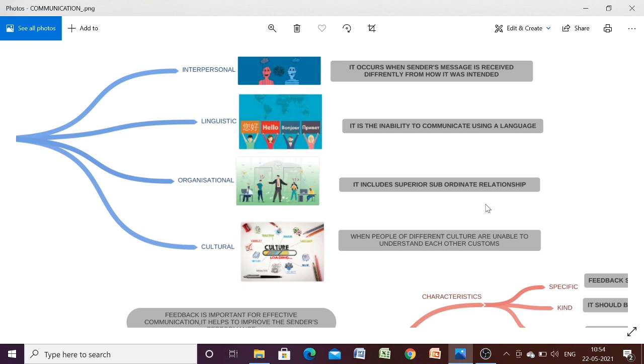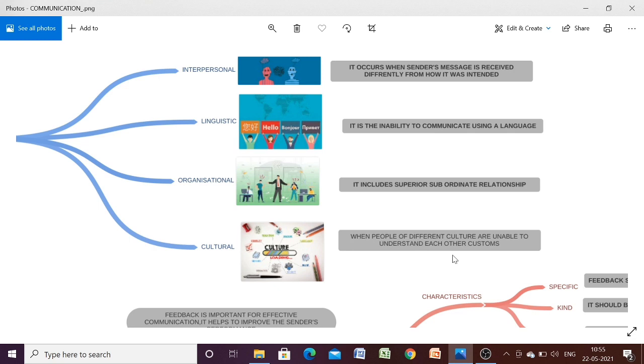Sometimes due to some rules, the employees find it difficult to communicate with their peers or with their boss. So that will be part of organizational barriers. Last one is cultural barriers. When people of different cultures are unable to understand each other's customs, because people sometimes make stereotype assumptions about others based on their cultural background, then that will be our cultural barrier.